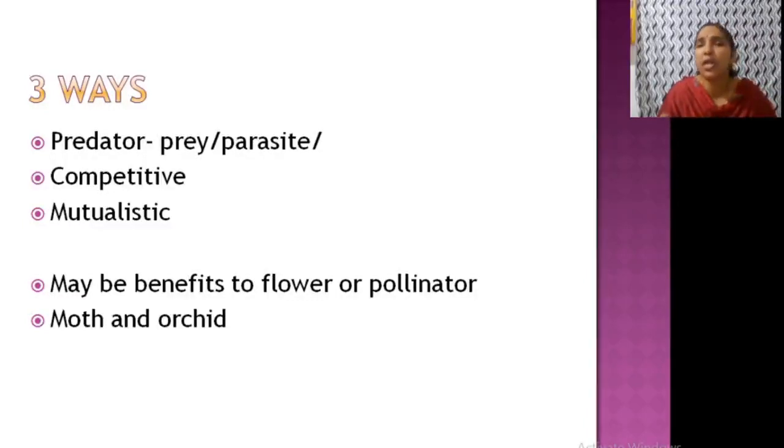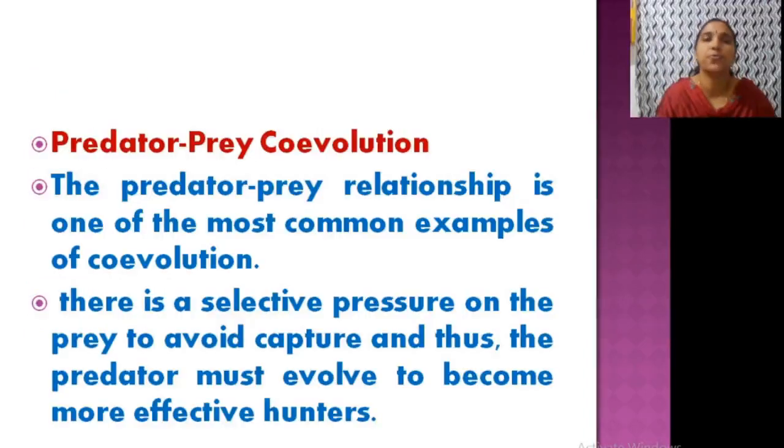Okay. Moth and orchid is another very good example. Orchid and moth relationship. So, actually the moth visits the orchid for what? For collecting nectar. Clear? And for food, it's food. But for orchids, it's mainly for pollination. So, both are benefited here. Clear? Okay. Now, the predator-prey relationship is the most common example.